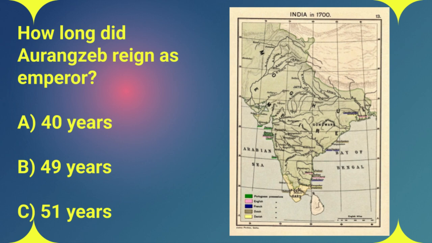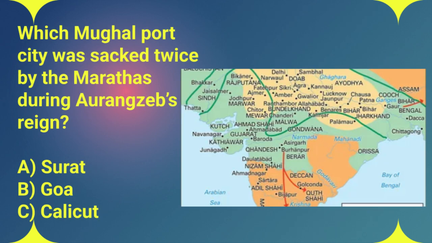And during those 49 years, the Mughal Empire went through some dramatic changes. Expansion, conflict, internal struggles, you name it. 49 years is a long time to be at the helm of an empire. The correct answer is B. 49 years. Question 13. Which important Mughal port city did the Marathas sack, not once but twice, during Aurangzeb's rule?